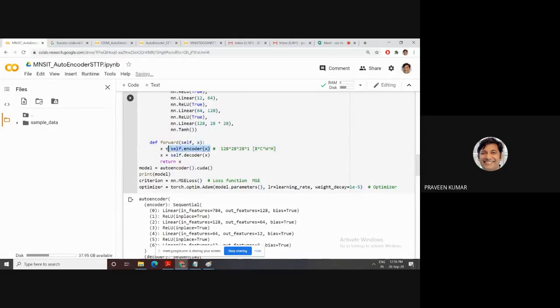What is the output of the encoder? The encoder output is X. This X is 3. 3 is your latent vector. Then this X is the input to the decoder. This one has a decoder call. Then what is the return? This one returns the generated output.